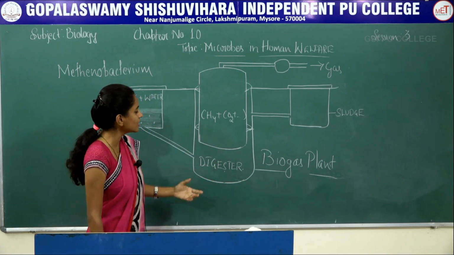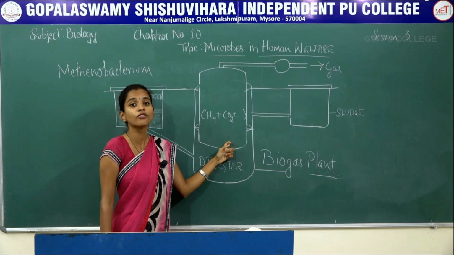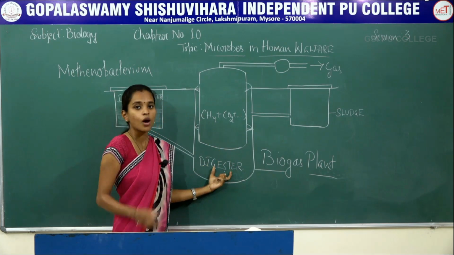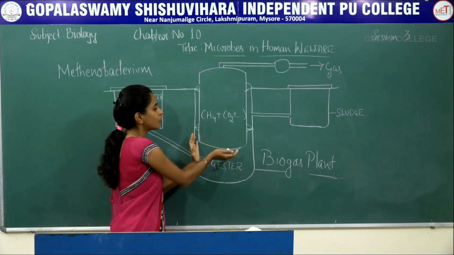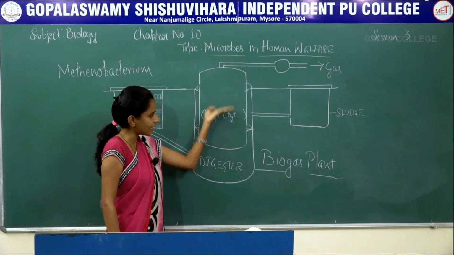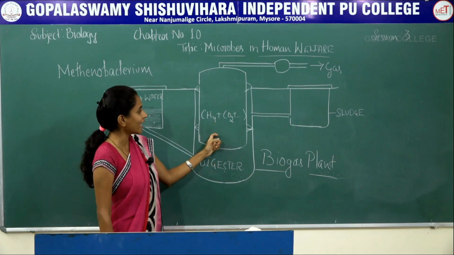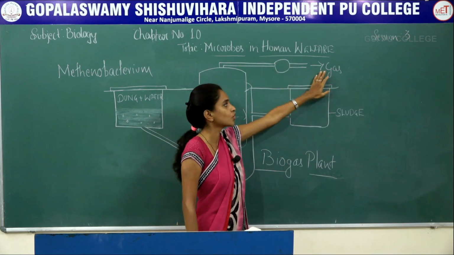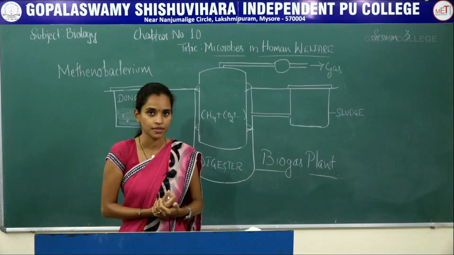Once they start to release, this tank which will be at the base here is called the floating tank. The floating tank, which is at the base of the digester, as the raw material starts releasing the gas, starts to float up. Once this floating tank starts to float up, it indicates that the gas is full here. So that gas can be transferred using the pipeline into households so that it can be used for cooking purposes as well as lighting purposes.